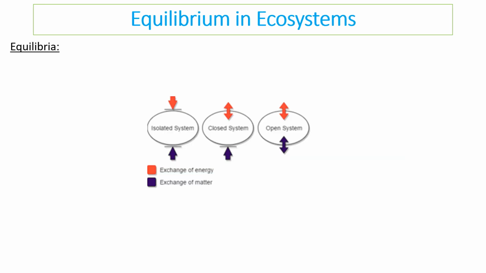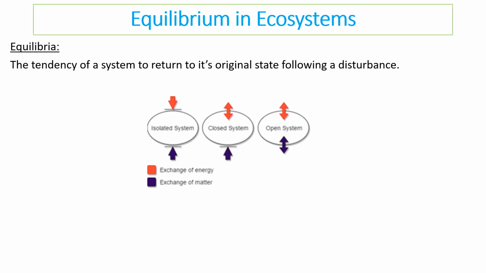So this all links to equilibria. Equilibrium is the tendency of a system to return to its original state following a disturbance. A more complex system is more likely to return to its original state following a disturbance.